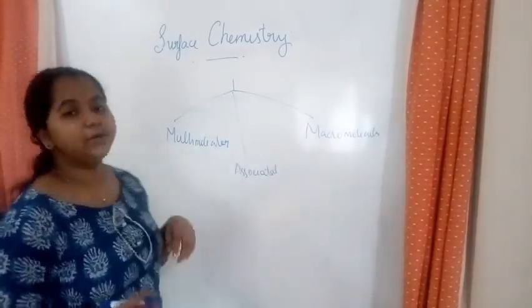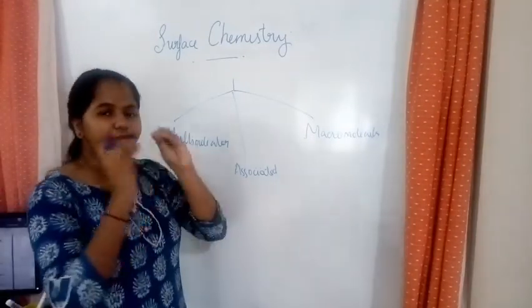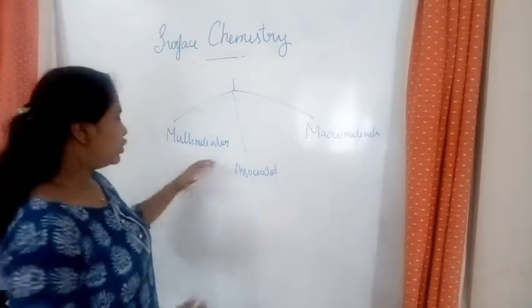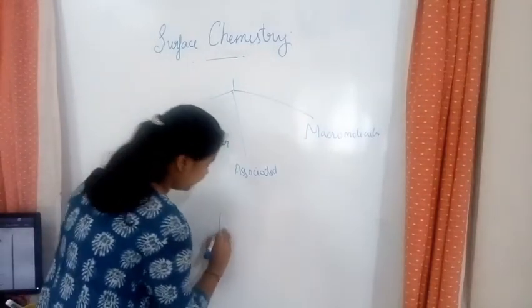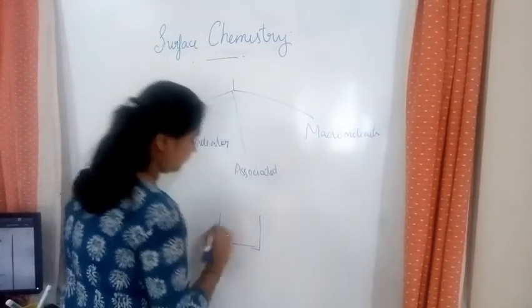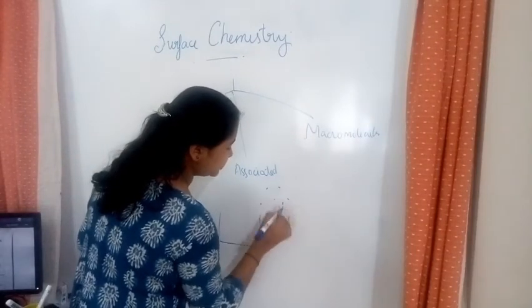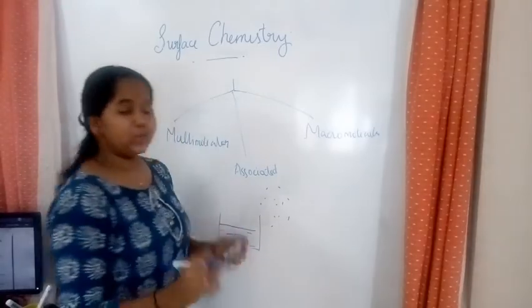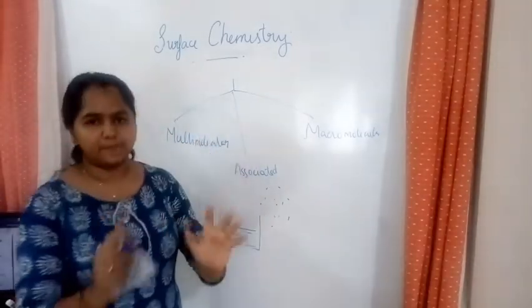So first we learn about multimolecular. What do you mean by the word multi? Multi means not one, it's a lot of them. So multimolecular is when the dispersion phase is put into a suitable dispersion medium.